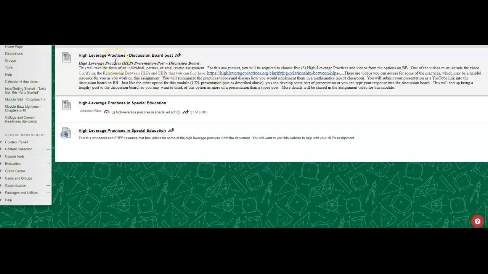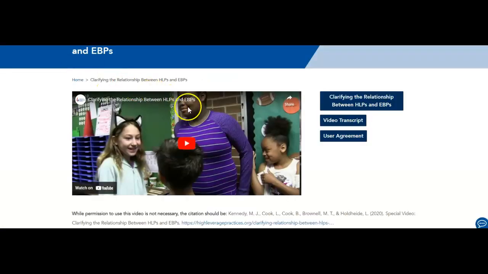the high leverage practices option must be this one right here, clarifying the relationship between HLPs and evidence-based practices. Again, you may have seen it before. That's okay. So you're going to click right there. For some reason, this one says it's an external link, but it takes you right to it, right?